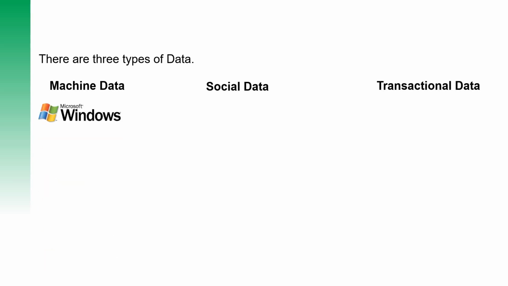Machine data that we are seeing nowadays is all operating system data and application data.